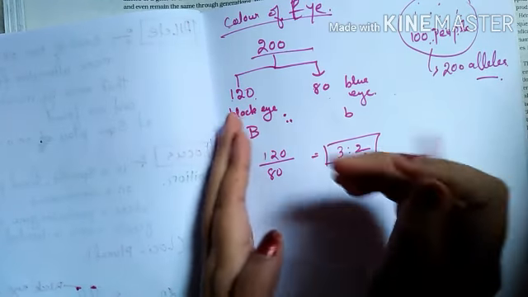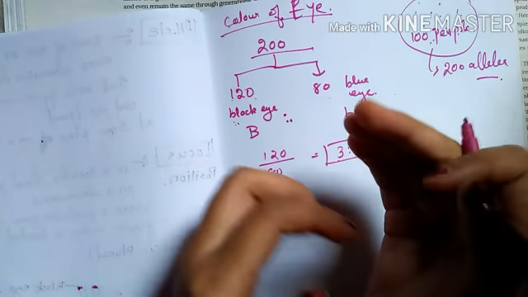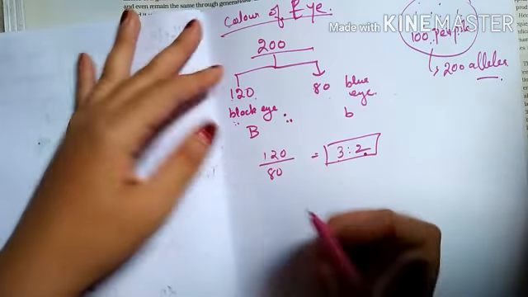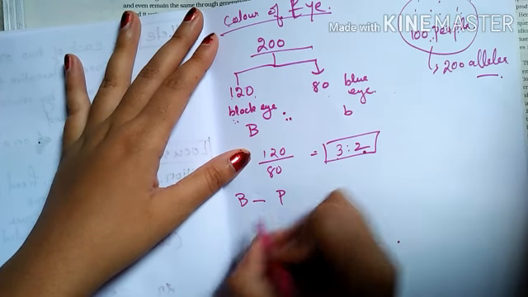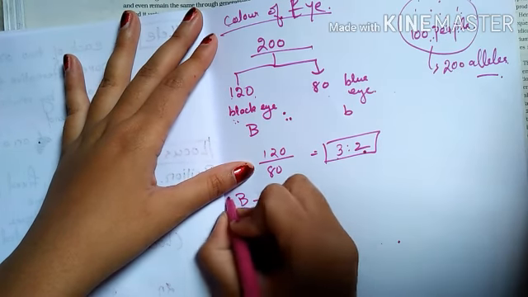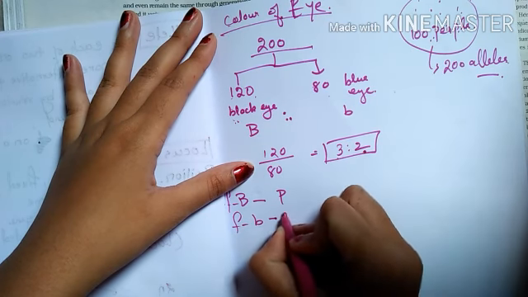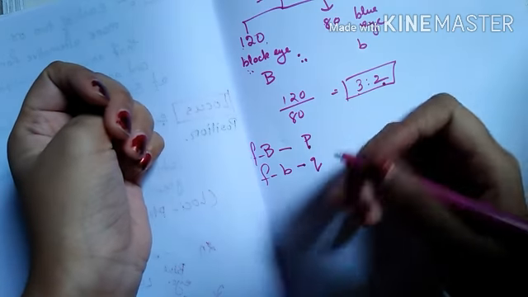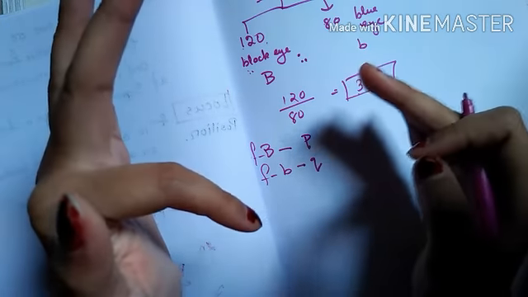Here the frequency of the black eye is greater than the frequency of the blue eye. So let the frequency of the black eye be P, and the frequency of the blue eye, let's take Q. We have the formula that for any character, the total frequency will be 1.